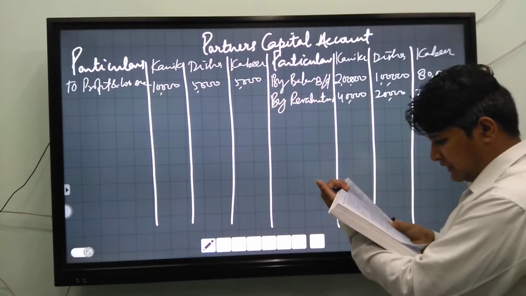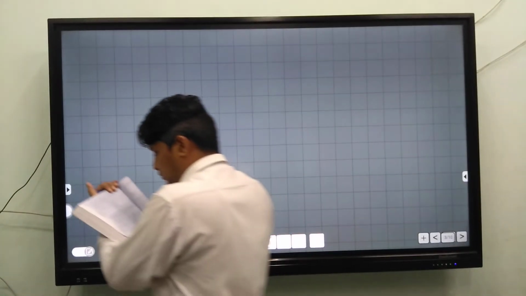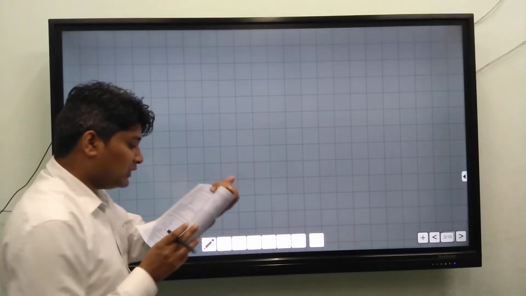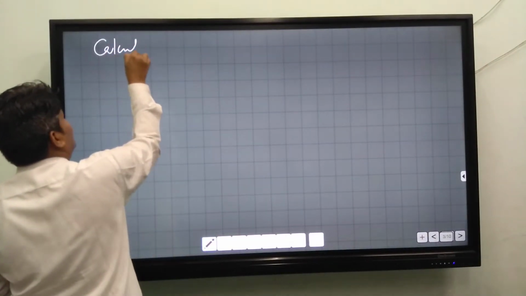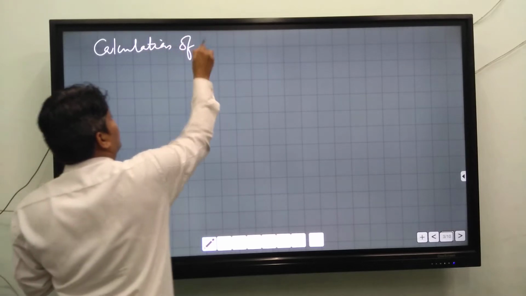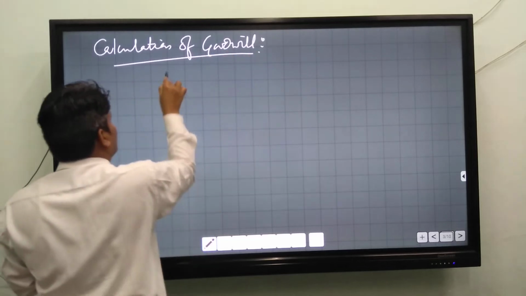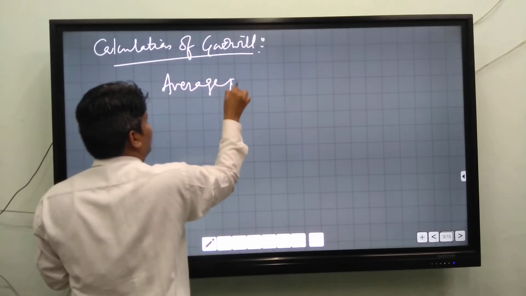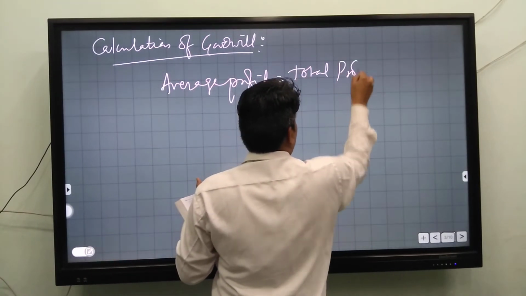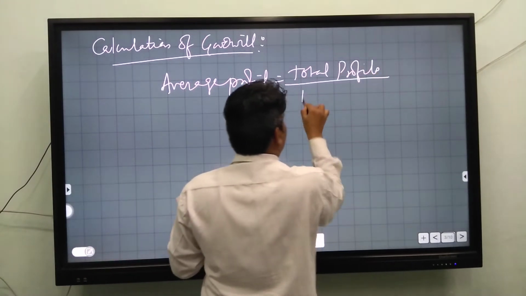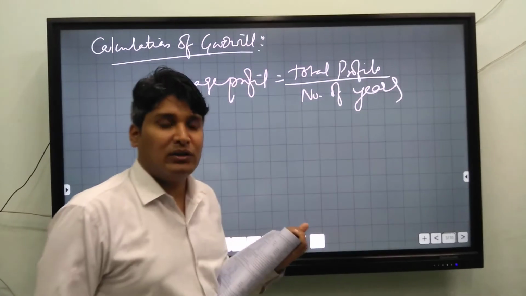Now, adjustment of goodwill. The goodwill of the firm was valued at 2 years' purchase of average profit. You write calculation of goodwill. Average profit is equal to total profits divided by number of years.